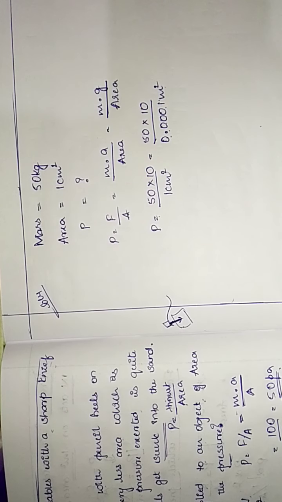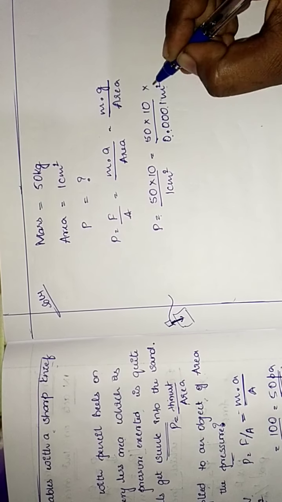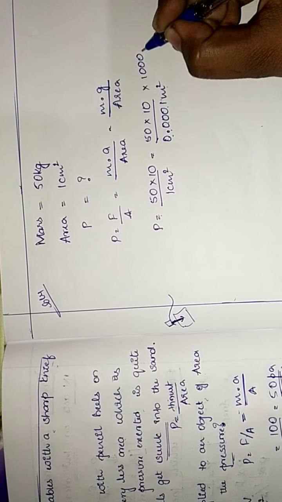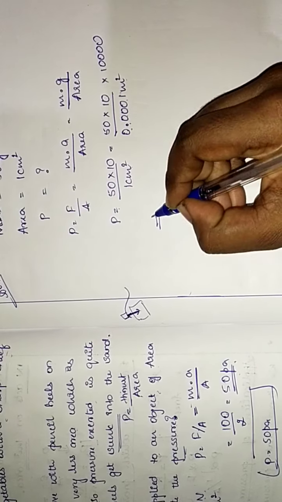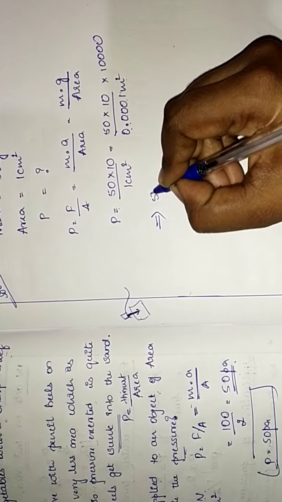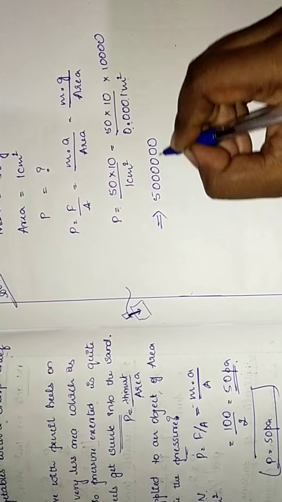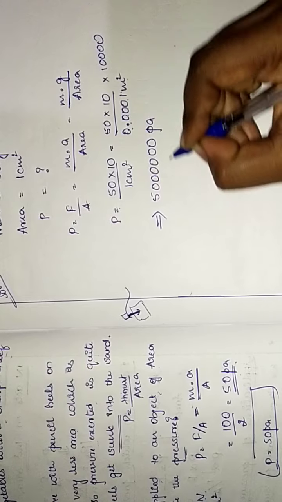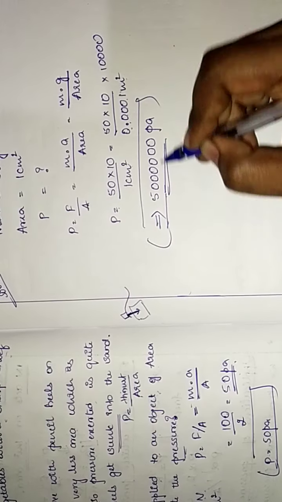So decimal is taken, it means it comes to 4 zeros. So when it is taken to decimal form, here 6 zeros are there. It means 500000, 6 zeros, and it is taken in the unit, that is Pascal. Pressure is taken in Pascal. So the given data answer is this.